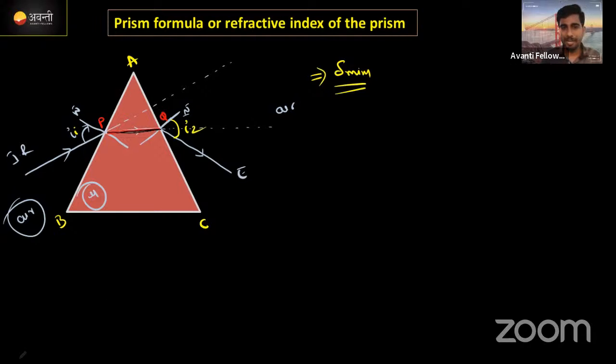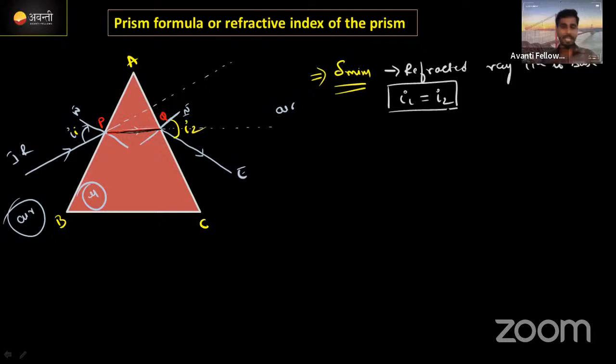Here the refracted ray is parallel to the base of the prism. Note down this one: refracted ray parallel to base. At that time we can easily write that the angle of incidence will be equal to the emergent angle I2. Clear enough?